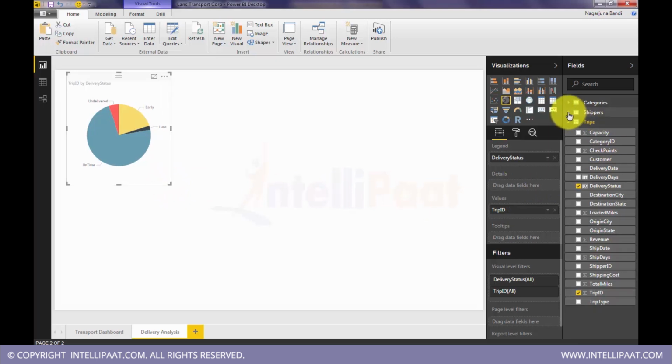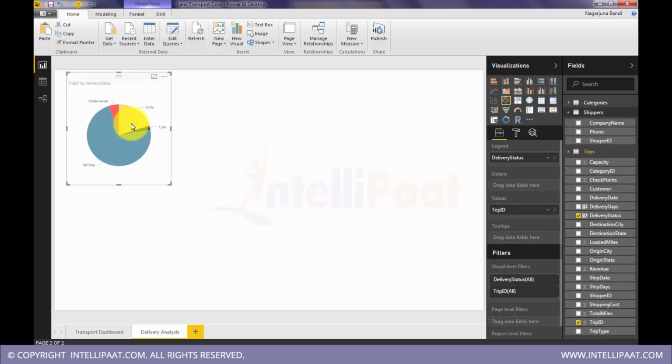After finding out that undelivered items are more compared to late deliveries, I want to further analyze where the problem is. So I will provide some more attributes here. On the legend I will drag and drop company name.